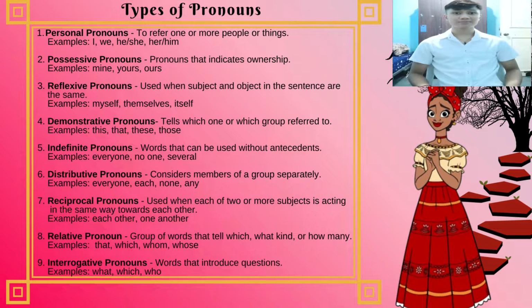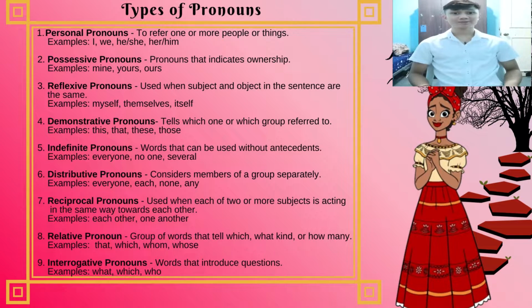Possessive pronouns are pronouns that indicate ownership. For example, mine, yours, or ours. Reflexive pronouns are used when the subject and object in the sentence are the same. For example, myself, themselves, or itself. Demonstrative pronouns tell which one or which group is referred to. For example, this, that, these, or those. Watch out for the spelling of this and these.